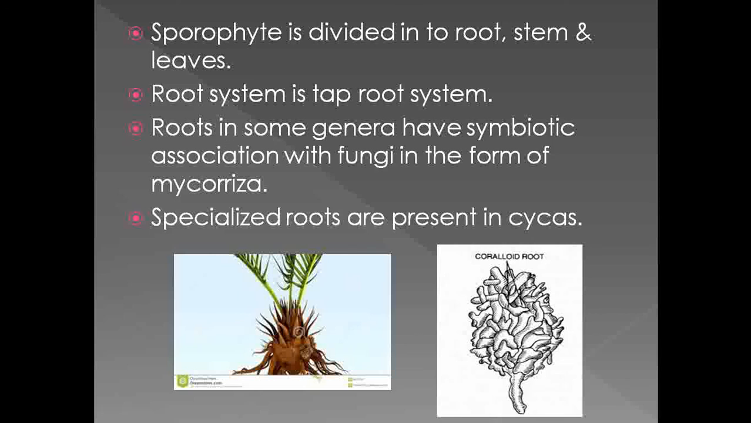Then inside the gymnosperms, they show the presence of one specialized root, and that specialized root is called a coralloid root. If we observe the type of root, it looks like a crown. That's why, due to its arrangement, it is called a coralloid root, and basically these roots are observed in the members named Cycas.